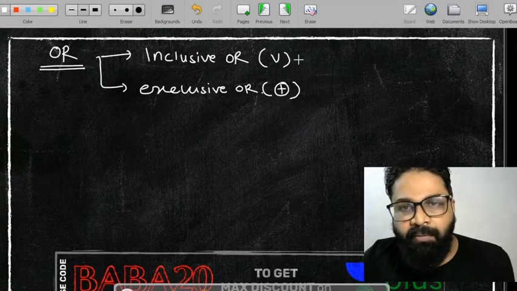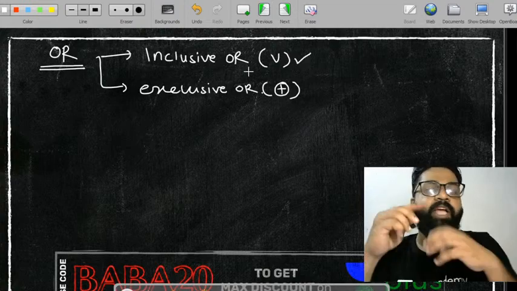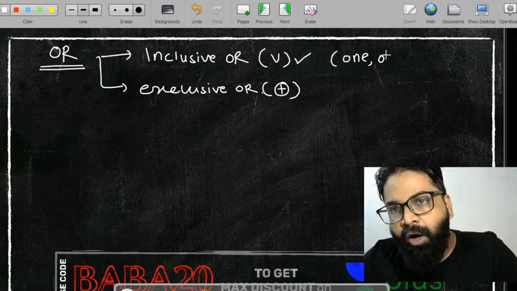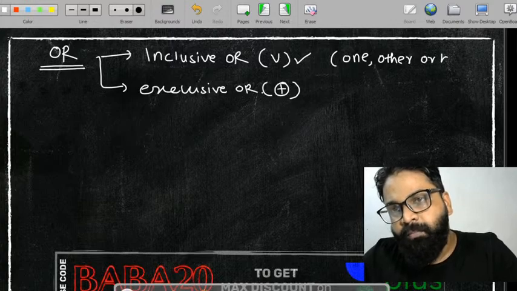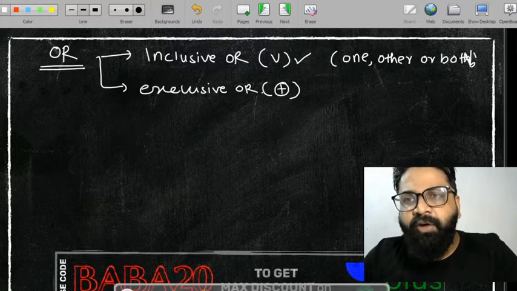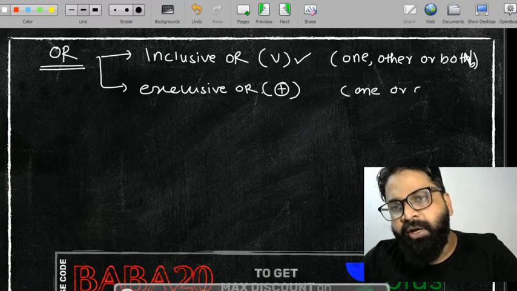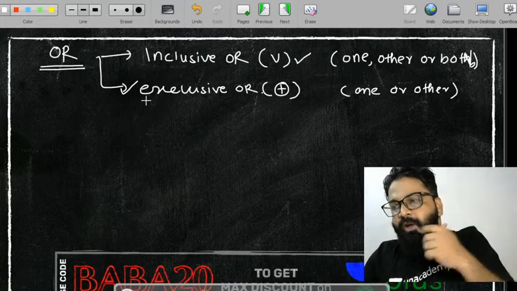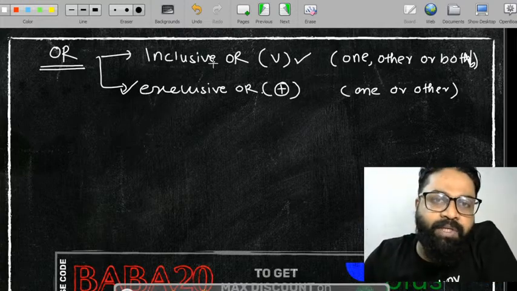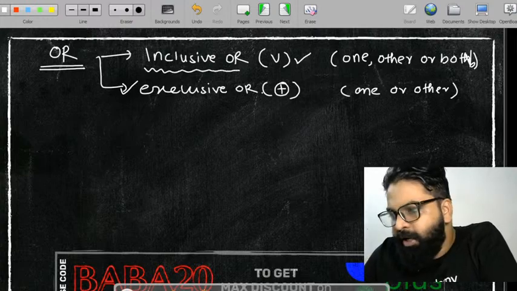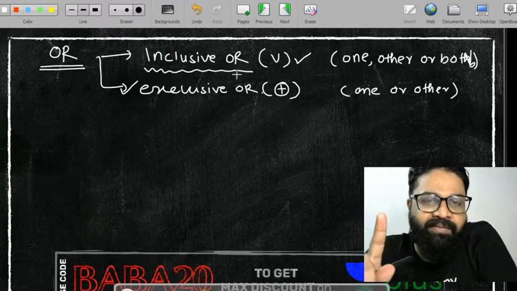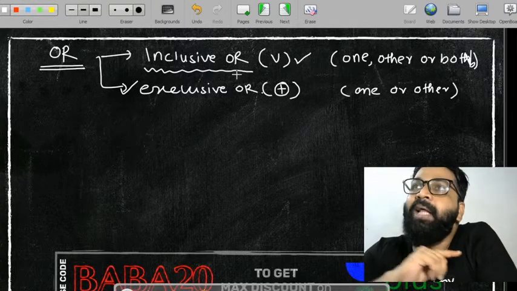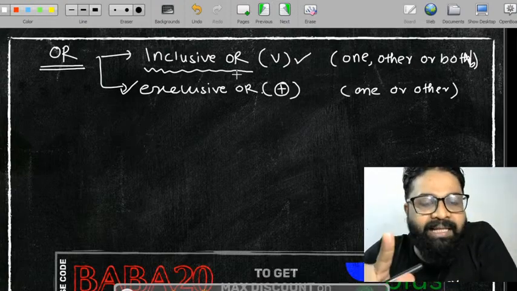Most of the times in mathematics we are only using the inclusive OR. Inclusive OR क्या होता है कि one or other or both. Exclusive OR क्या होता है? One or other. Exclusive OR is saying one or other. And this thing you are having in digital logic. Most of the times exclusive OR हम लोग digital logic में यूज करते हैं. Inclusive OR we are using in mathematics. जो कोई भी थ्योरम आप देखोगे, whatever the theorems that you people are seeing, उन सारे theorems में क्या होगा मालूम है? Inclusive OR लगा होगा. ठीक है, आप मैथमेटिक्स में कोई भी थ्योरम देखो, वो क्या कहना चाहता है कि there will be what,